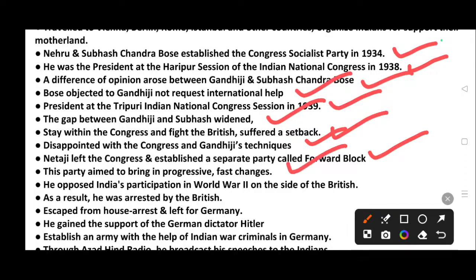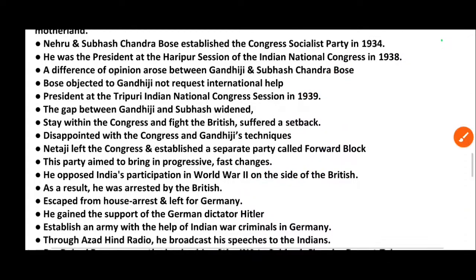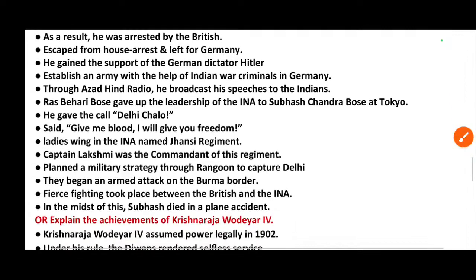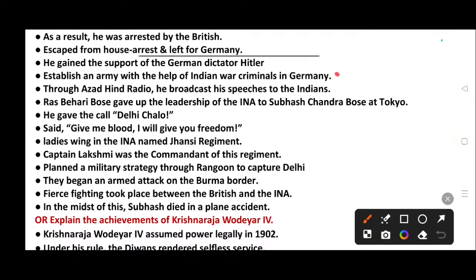He opposed India's participation in World War II on the side of the British. As a result, he was arrested by the British, escaped from house arrest and left for Germany. He gained the support of the German dictator Hitler. Then he established an army with the help of Indian war prisoners in Germany. Through Azad Hind Radio, he broadcast his speeches to the Indians.